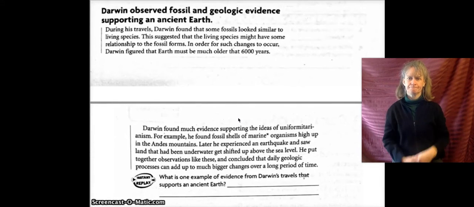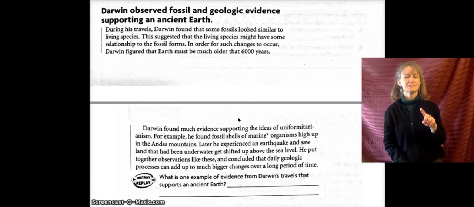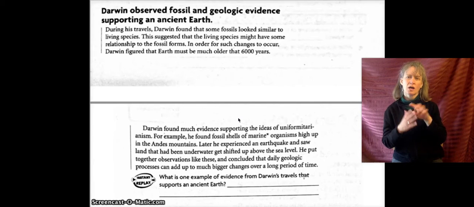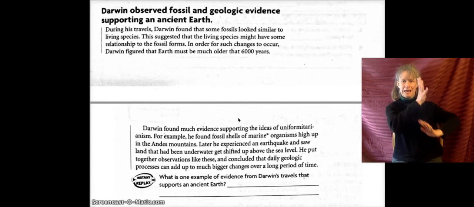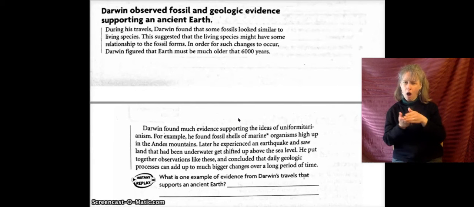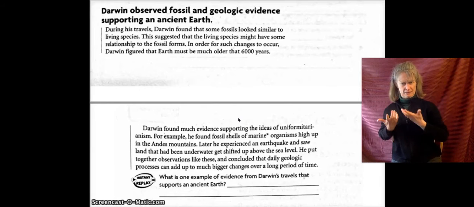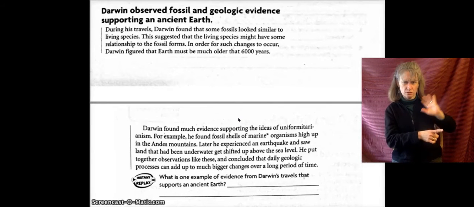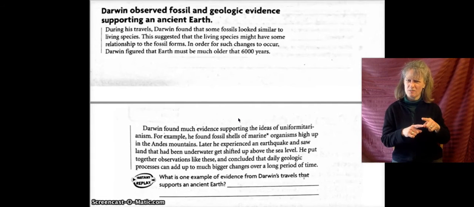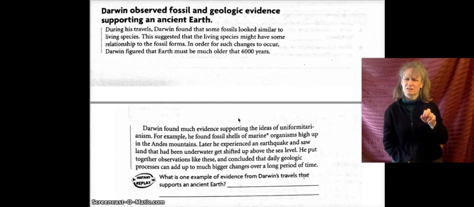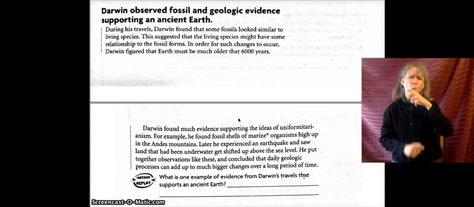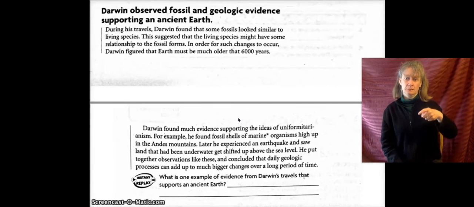Darwin observed fossil and geologic evidence supporting an ancient Earth. During his travels, Darwin found that some fossils looked similar to living species. This suggested that the living species might have some relationship to the fossil forms. In order for such changes to occur, Darwin figured that Earth must be much older than 6,000 years. Darwin found much evidence supporting the ideas of uniformitarianism.